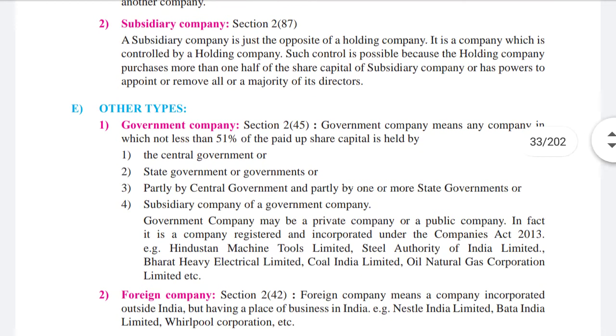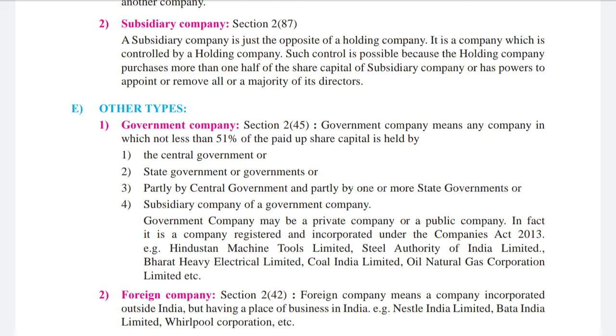Then subsidiary company. A subsidiary company is just the opposite of a holding company. It is a company which is controlled by a holding company. For example, you must have heard one company has purchased another company, isn't it? The holding company purchases another company by taking over the maximum shares of the other company. Whoever has the most shares is called the holding company, whereas the one whose shareholdings are less is the subsidiary company.